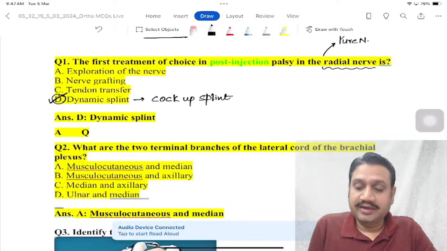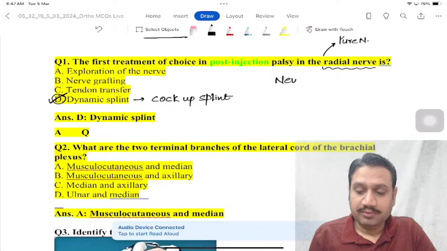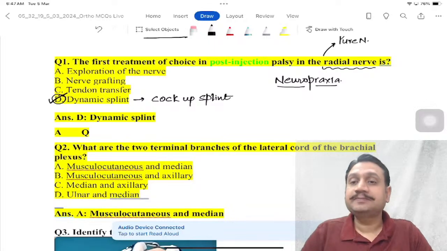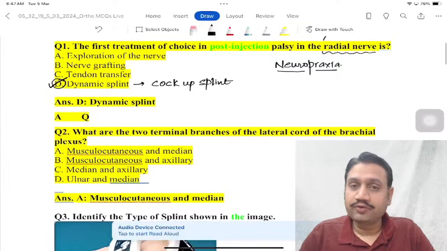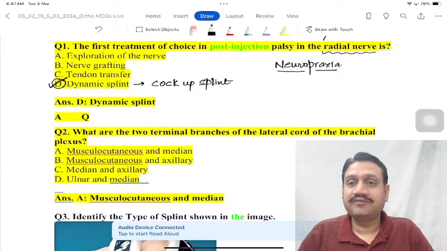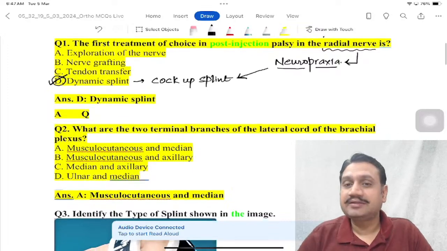So what kind of injury is it most likely? That was another question to be asked. The Seddon classification, you remember? Most often, these are neuropraxias. That is very important to remember. So dynamic splint; don't go for exploration of the nerve, tendon transfer, or nerve grafting. Most of the time, the radial nerve will have neuropraxia, which can be managed simply by conservative modalities.